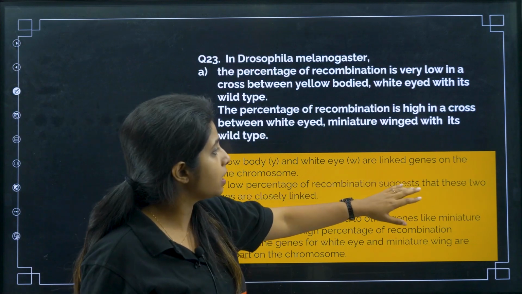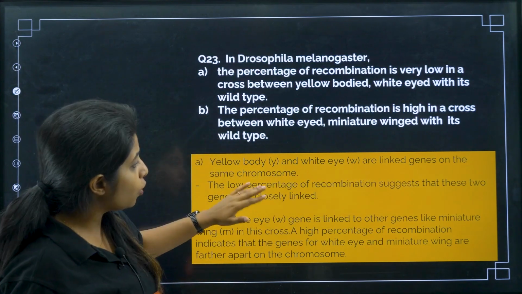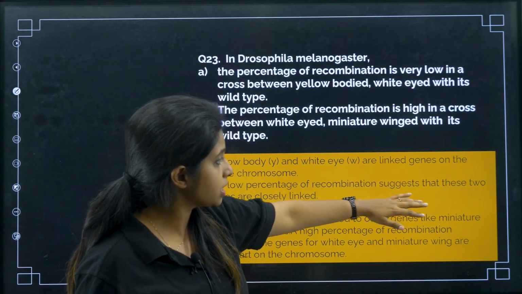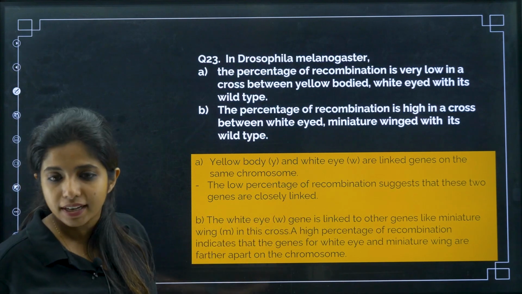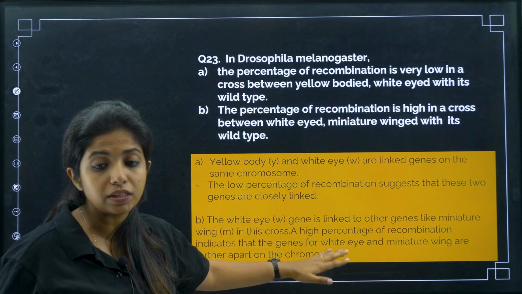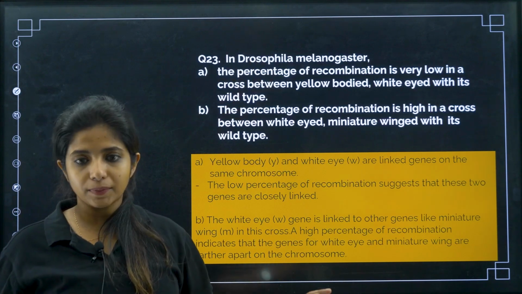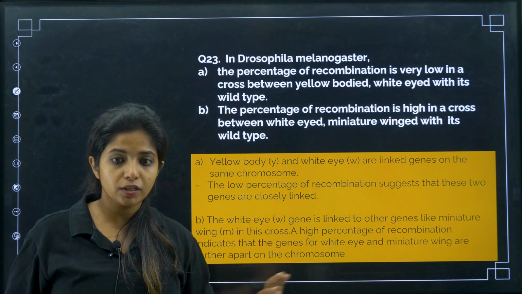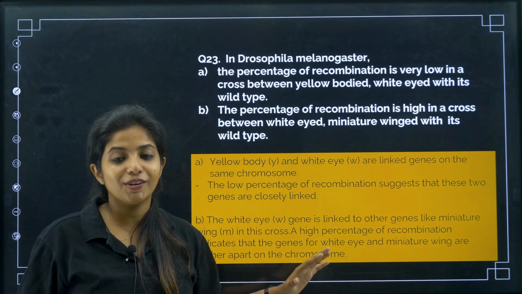Yellow body and white eye are linked genes on the same chromosome. The low percentage of recombination suggests that these two genes are closely linked. Whereas if you have a high percentage of recombination, that means they are loosely linked. They are placed farther apart, very far from each other. That is what you have to write. Write in points and you are going to score really good marks.